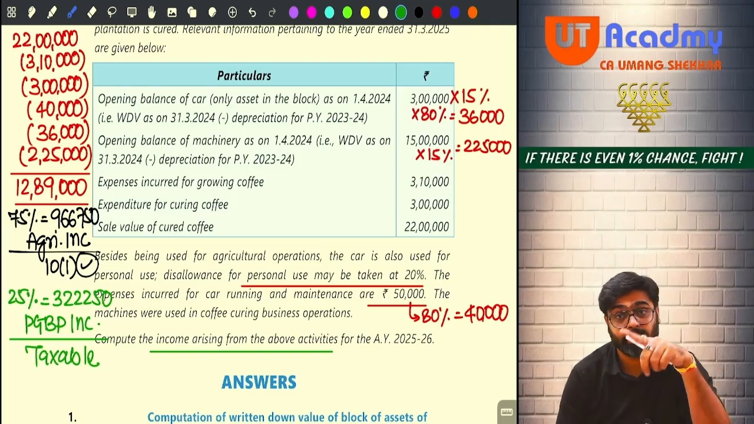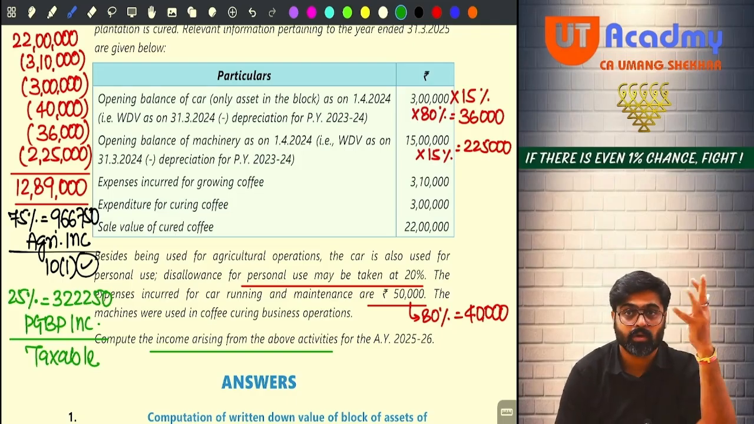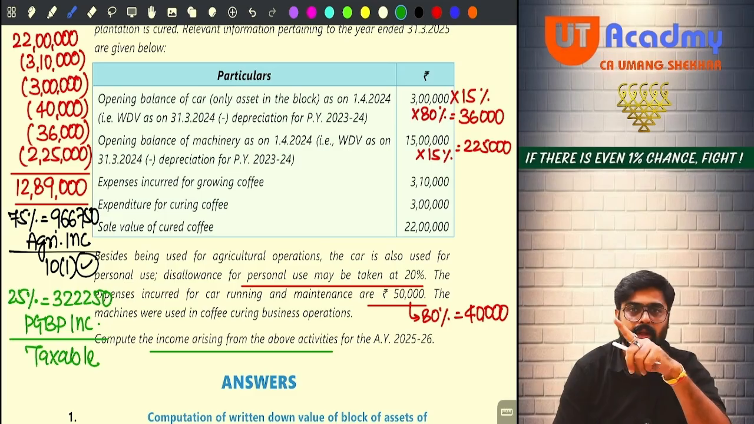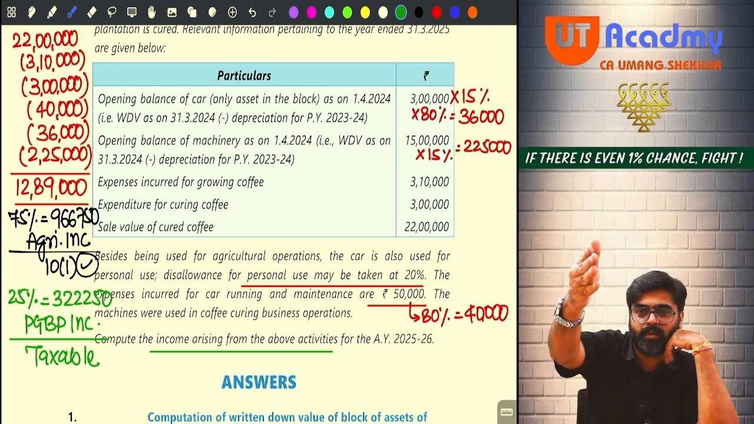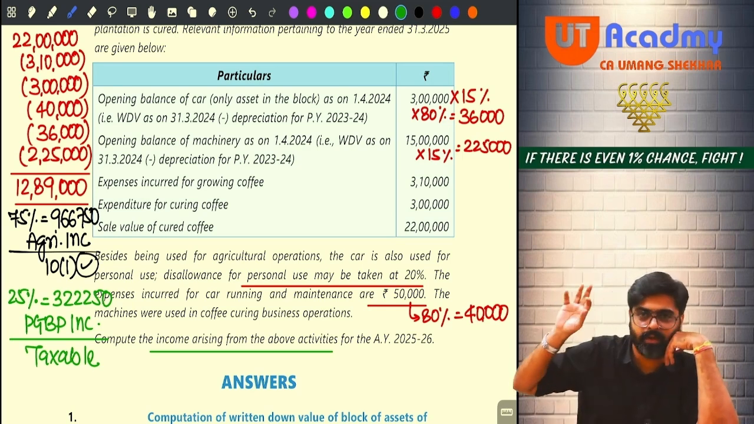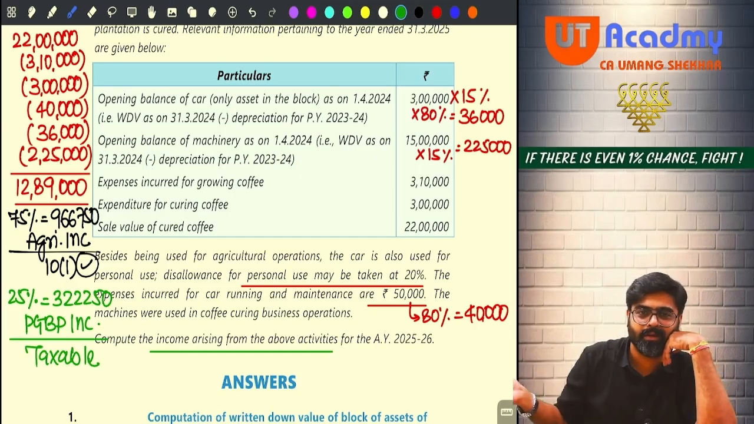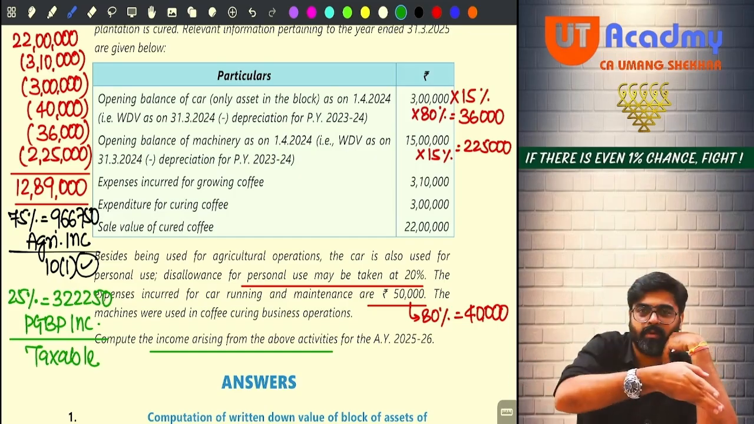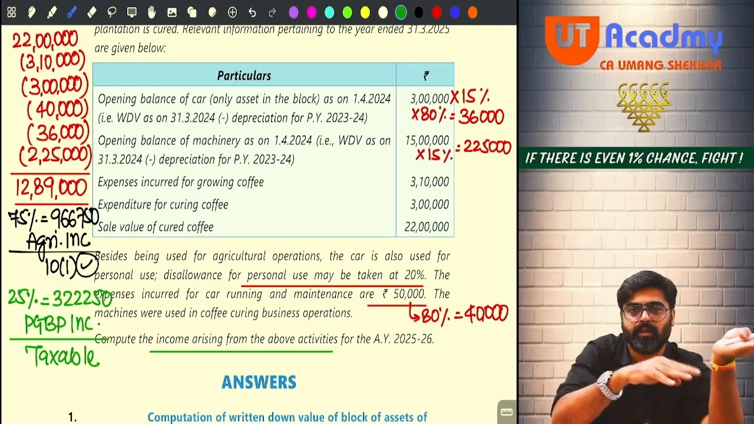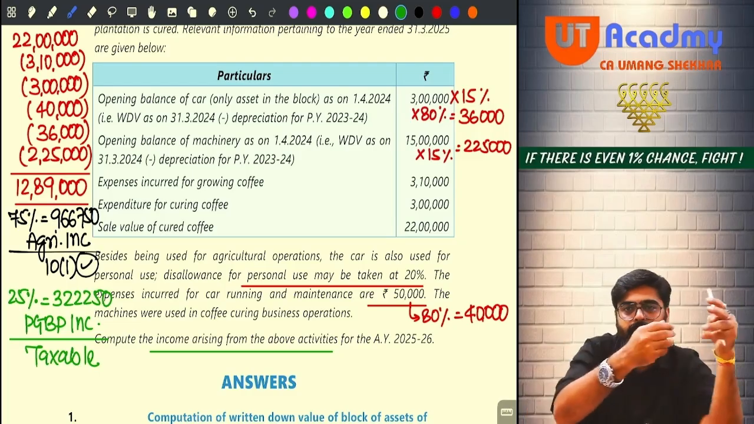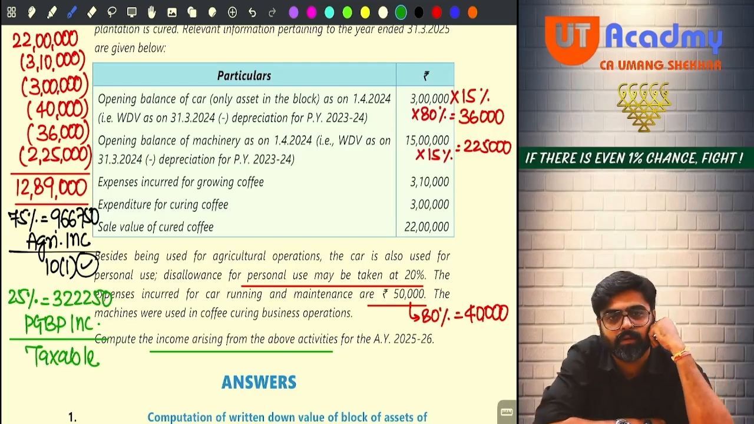This type of questions they ask directly in the exam. If I am not wrong, a similar type of question they have asked in the past also in the exam. 4 marks, direct 4 marks question. What you are supposed to do? Pick up all these items from particulars and put them in your particulars in the answer. Write down the amount in the amount column. Total will be 12,89,000. Split 75, 25. 75 agriculture income fully exempt, 25 PGBP income fully taxable. That's it. Very easy. Should I move ahead?